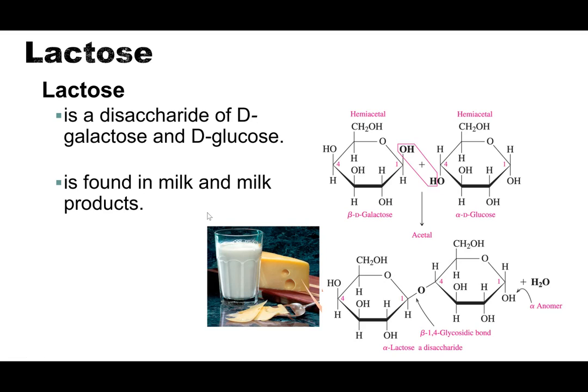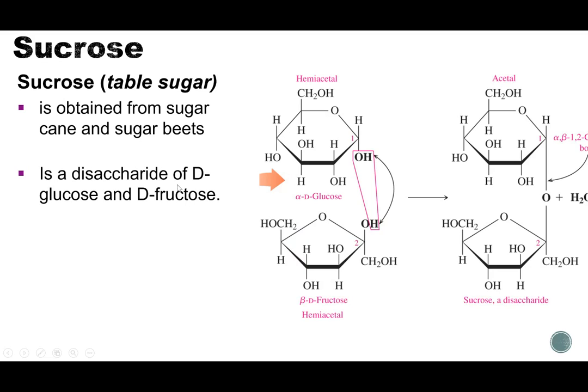The next one is lactose. Lactose is a disaccharide that has galactose and glucose linked together. It should not be surprising at all where we find lactose. Lactose is found in milk and milk products, dairy products. Lactose is the one sugar that some people have a hard time breaking down. They have a hard time breaking this link right here, and that can lead to some digestional issues. But this is found, like I said, in milk and milk products.